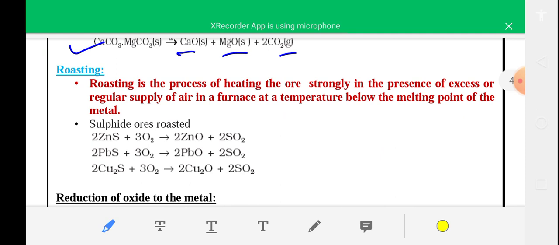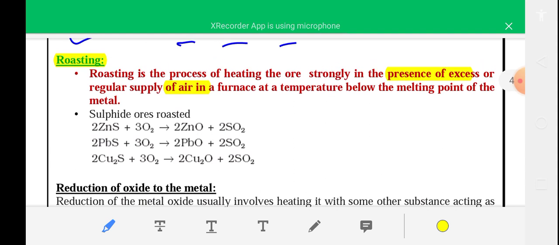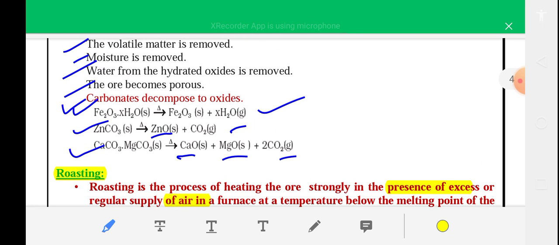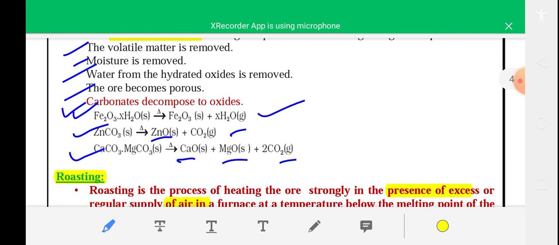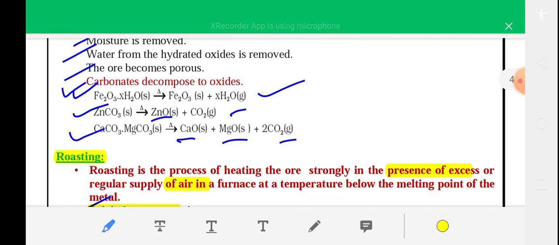Okay, and roasting is a similar process. Roasting is the process of heating the ore strongly in presence of excess air or regular supply of air. So in roasting, you heat the concentrated metal ore in presence of excess air in a furnace at a temperature below its melting point. This method is generally used for sulfide ore. Roasting is generally used for sulfide ore, and calcination is generally used for carbonate ores and hydrated ores.